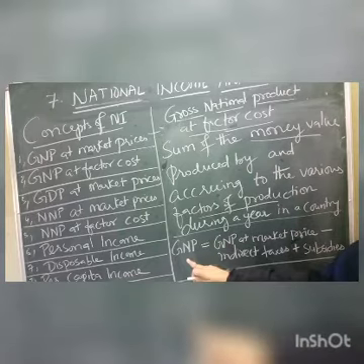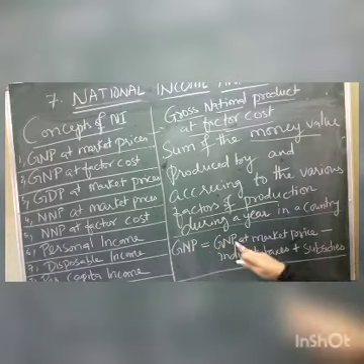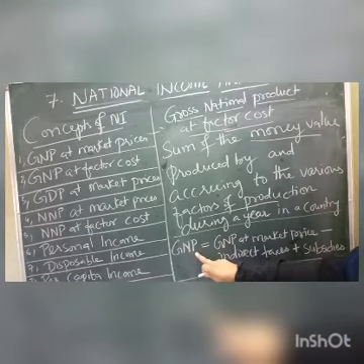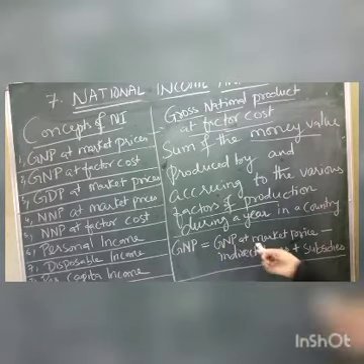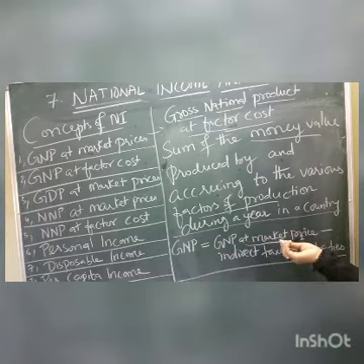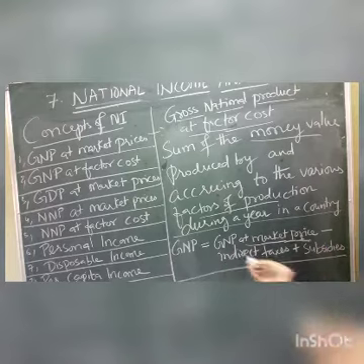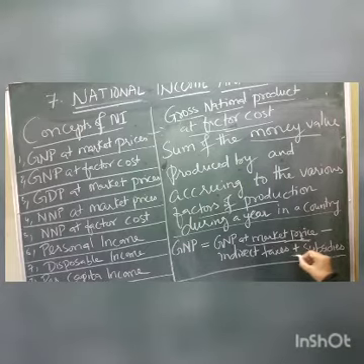So what equation comes for this one? GNP at factor cost is equal to, and what do you mean by GNP at factor cost? It means GNP at market price minus indirect taxes. That means we are subtracting indirect taxes, but we are adding subsidies. We are adding subsidies. So this is called GNP at factor cost.